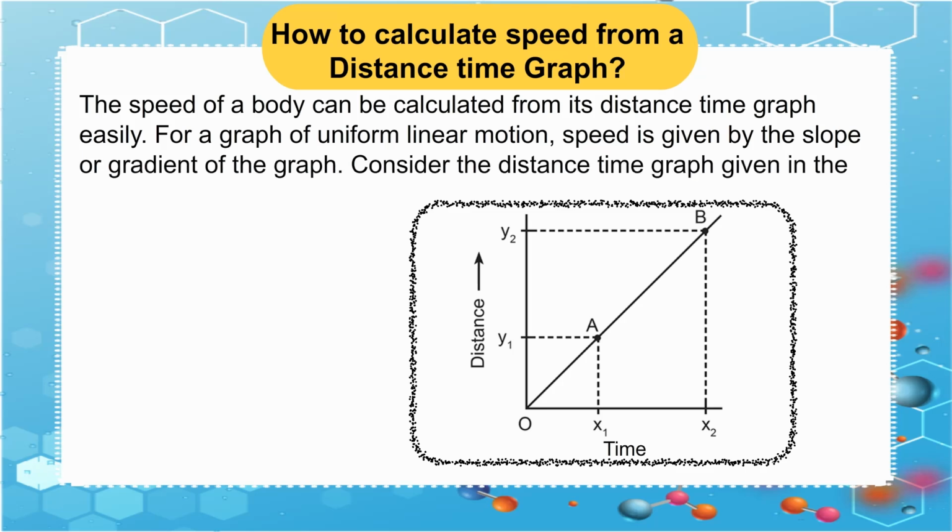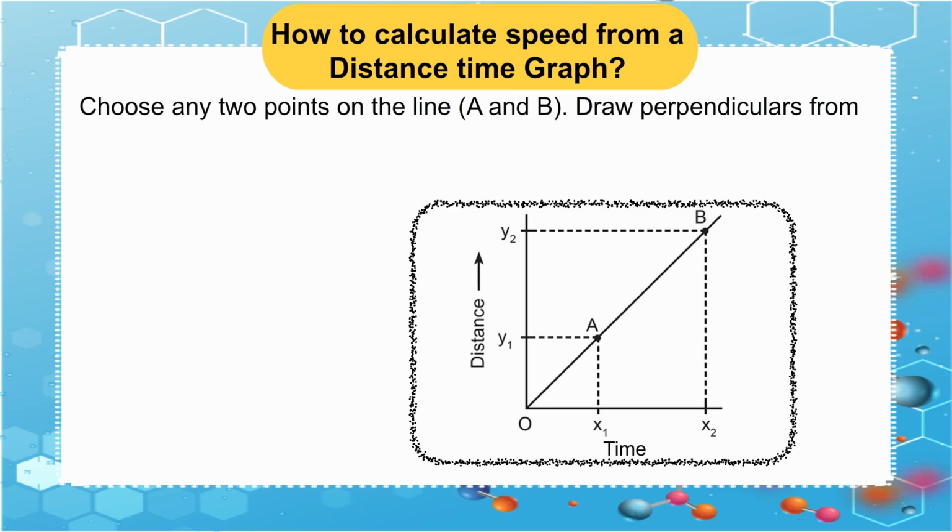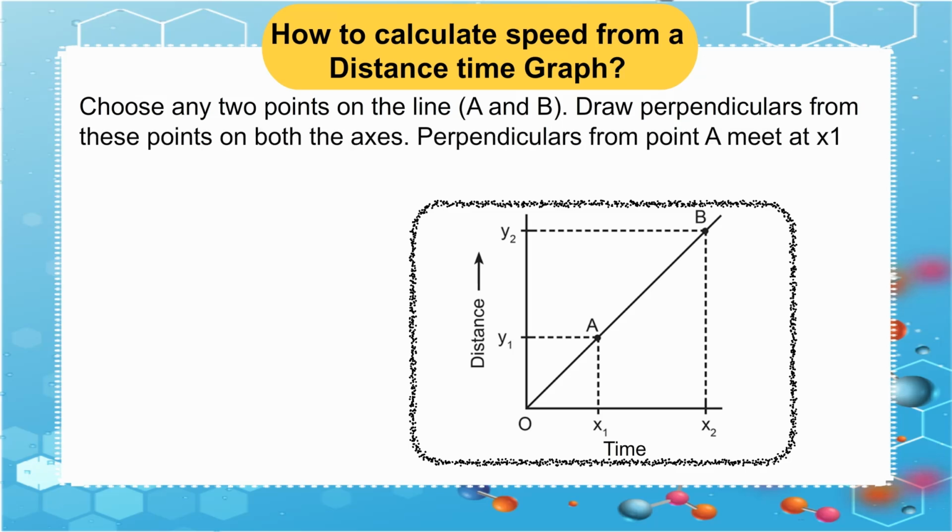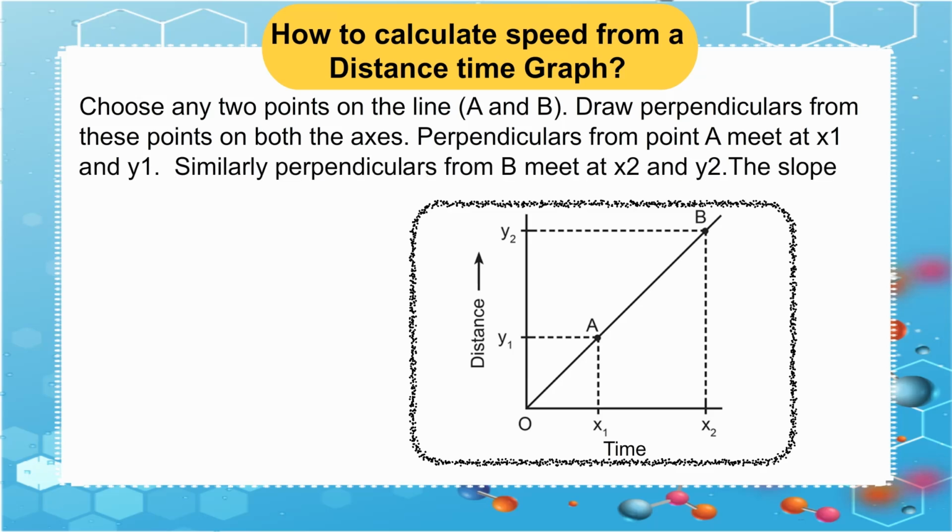Consider the distance-time graph given in the figure. Speed is equal to slope is equal to y2 minus y1 upon x2 minus x1. Choose any 2 points on the line, A and B. Draw perpendiculars from these points on both the axes. Perpendiculars from point A meet at x1 and y1. Similarly, perpendiculars from B meet at x2 and y2.